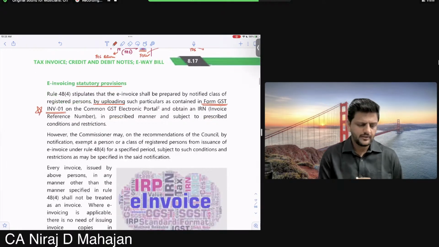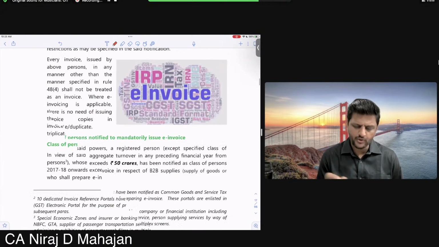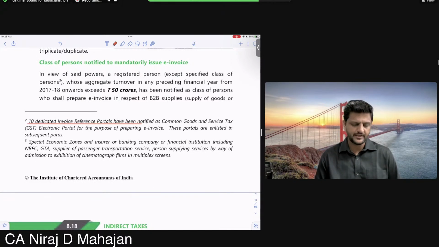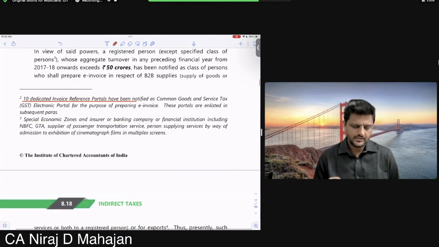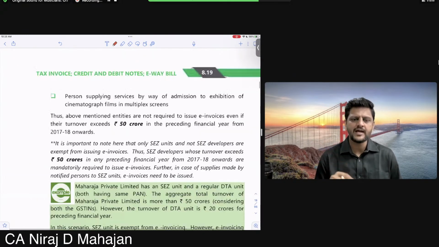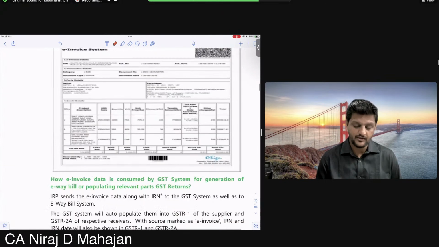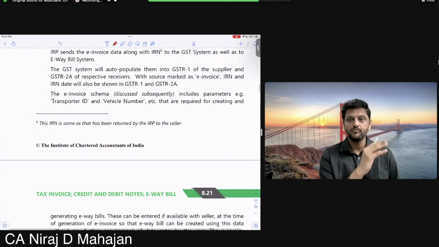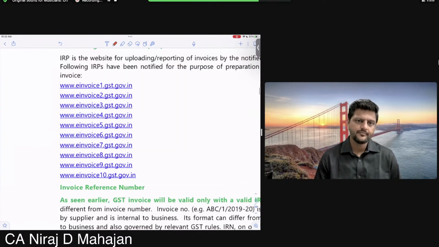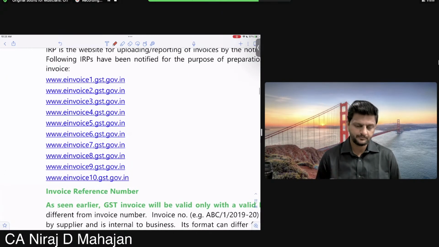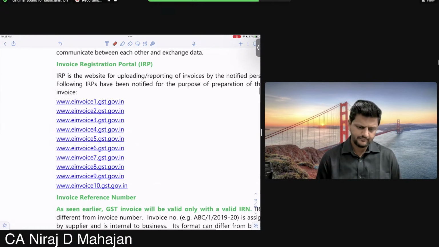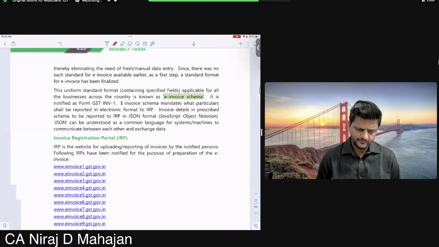10 dedicated invoice reference portals have been notified by GST. Right now we have 10 websites available. These 10 websites means just 10 servers, because for entire India, every invoice for a big company is getting uploaded. Understood? You can use any of them. Done till here?